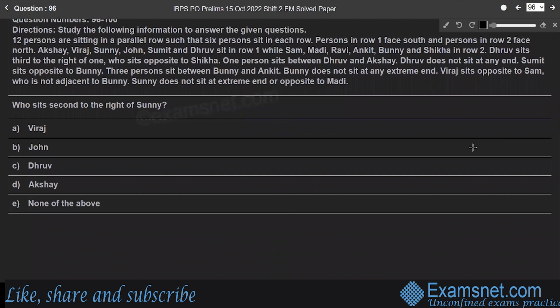Right? So in row 1, 6 persons are sitting: 1, 2, 3, 4, 5, 6. All are facing south, which is row 1. Whereas in row 2, 6 persons are facing north. Then here the first point is, Dhruv sits third to the right of 1, who sits opposite to Shikha.